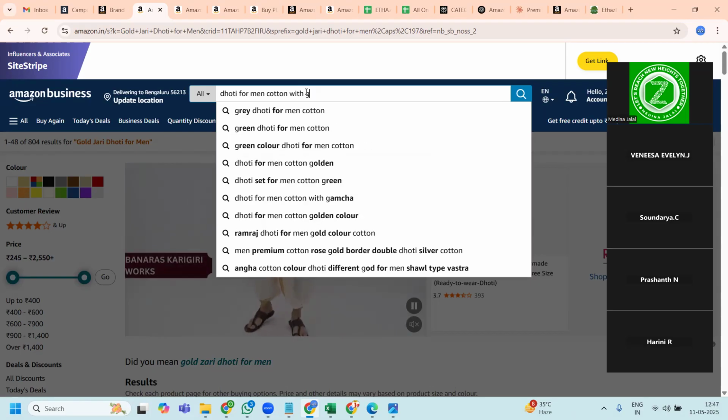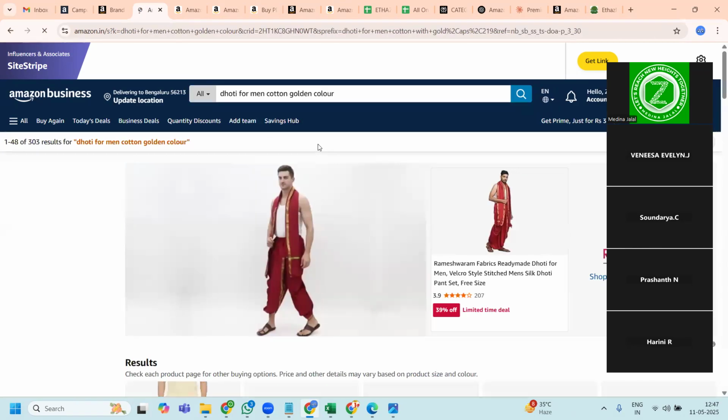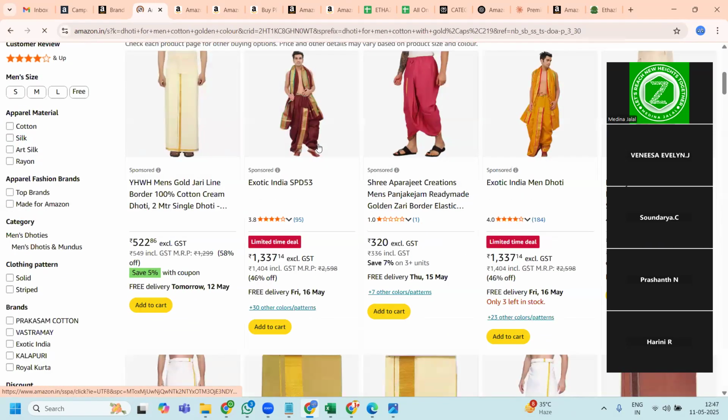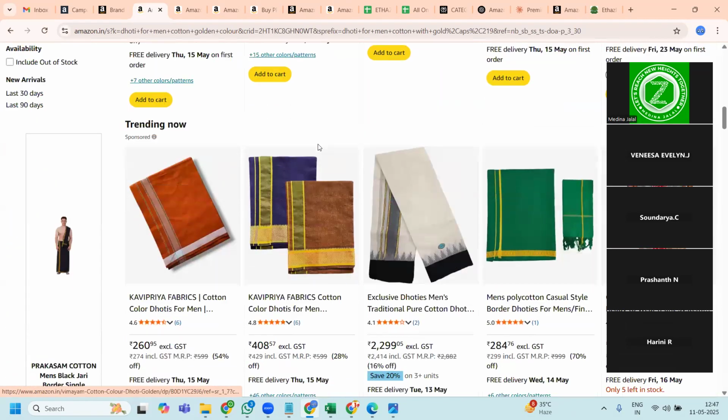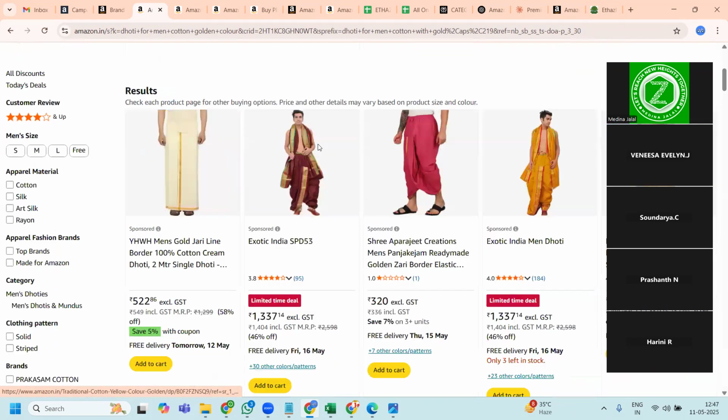Gold border. See, golden color. Dhoti for men with golden color. So this one is perfectly matching for my required product, which is very much relevant to it.